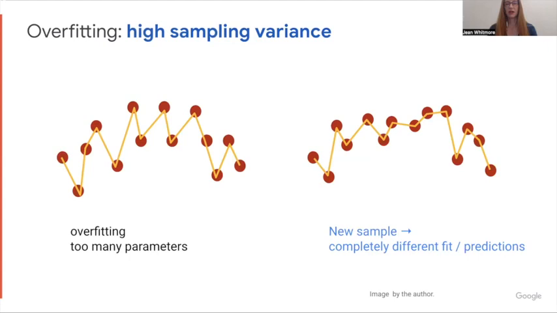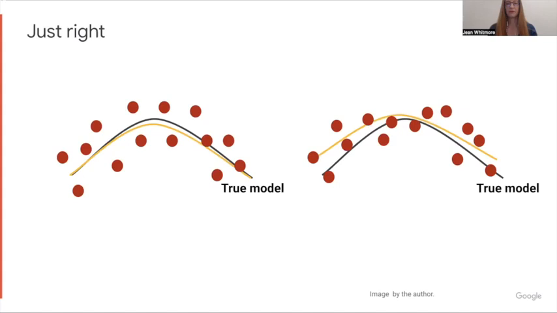Sampling variance is a bit harder to understand. These are the examples with overfitting, and it shows that every time we get a new sample of the red points, so on the left is the original sample I showed, on the right is a sample of new points, this yellow model completely has to change its jig and its jag. Every data set makes a completely different fit, and this is what we mean by high sampling variance, that this adds a form of error. Overfitting is the word.